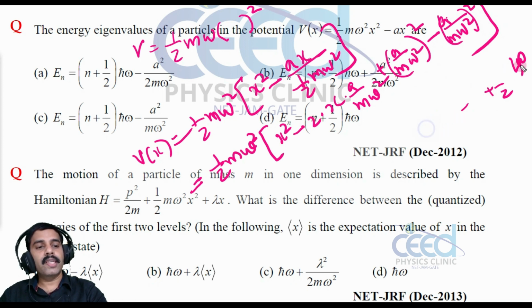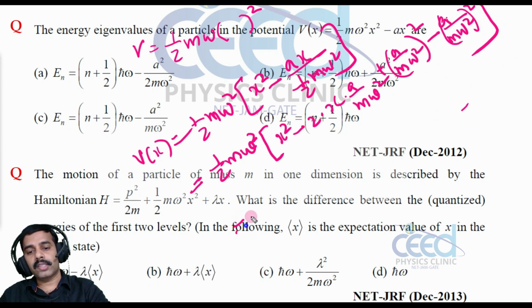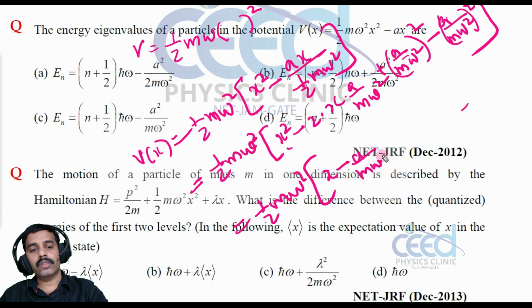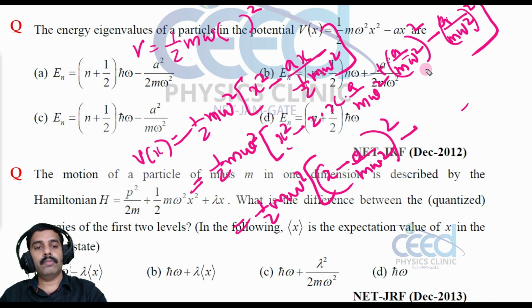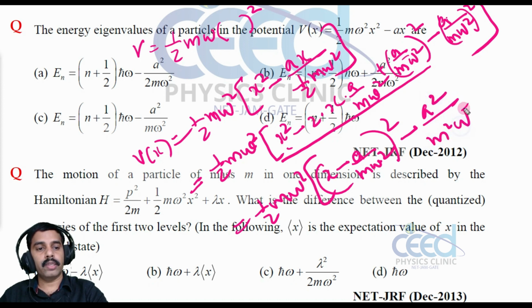Now I can easily write this as half m omega square into x minus a by m omega square, that is a minus b, the whole square, minus this term, and the remaining term is a square divided by m square omega raised to 4.